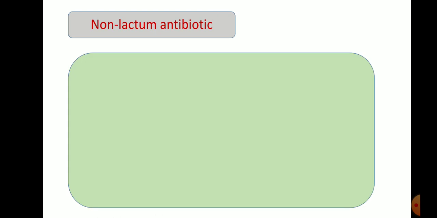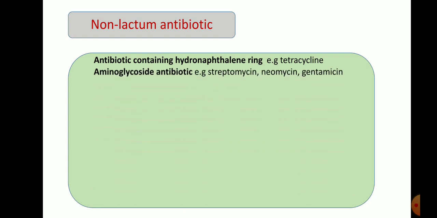Now the non beta lactam antibiotics. These are various antibiotics which come under this classification. First are antibiotics having a hydronaphthalene ring, that is tetracycline. Next are the aminoglycoside antibiotics. In the other classification we classified based on biosynthesis from sugar. Glycoside means sugar containing antibiotics, that is streptomycin, neomycin, gentamicin. Next are the macrolide antibiotics, that is erythromycin.